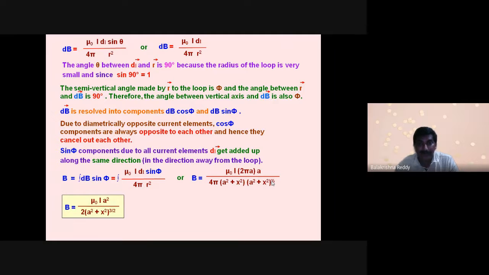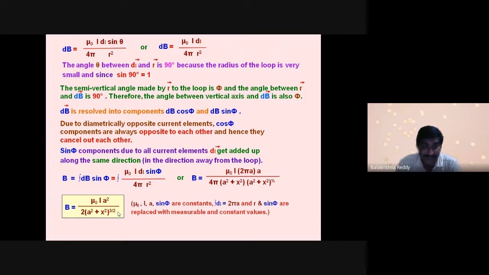Got it? Now, if I multiply these two, mu naught, 4 pi, 2 pi, cancel, 2, then pi gets cancelled. Here it became a square, mu naught I a square, and 2 into a square plus x square whole power of 3 by 2, I can write this. Got it? This is the magnetic field produced by a circular loop or circular wire. Remember, this is the most important concept. Why did I say this is the most important concept? The magnetic dipole concept comes from it.